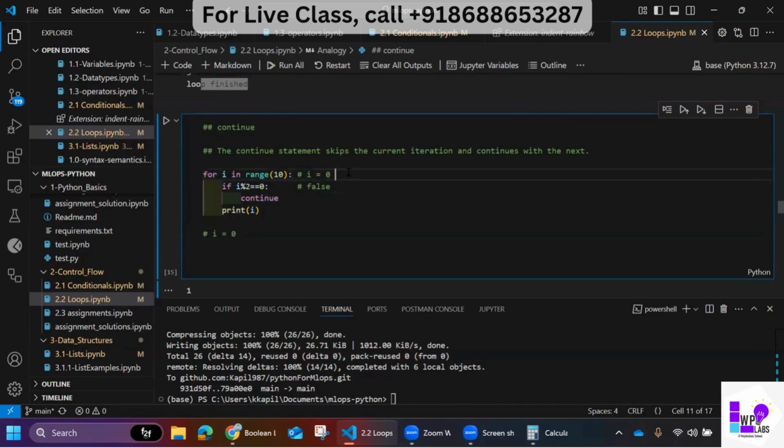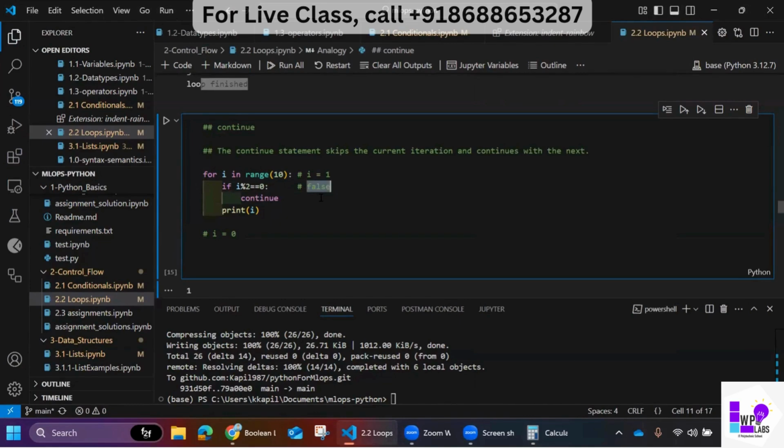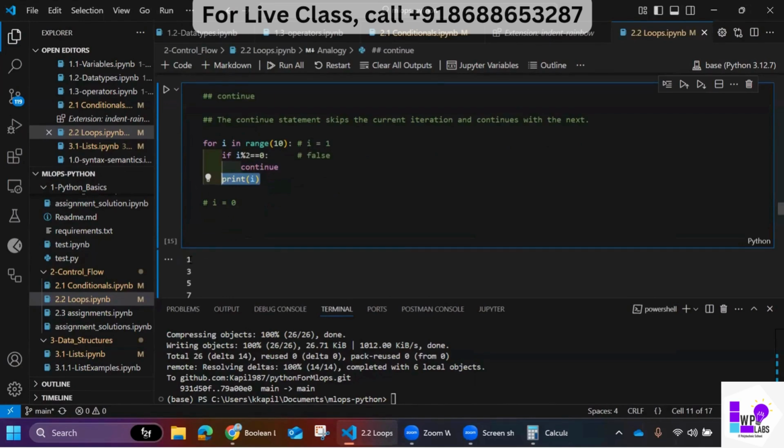Now what is i? i is 1. And 1 divided by 2 is 0.5, so it's a false condition, right? If this condition is false, do not execute continue, just print the value. So i is 1 is printed. i equal to 0 is not printed. Why is it not printed? Because initially it was true and it continued. But now i is 1, so it got printed because this condition became false.